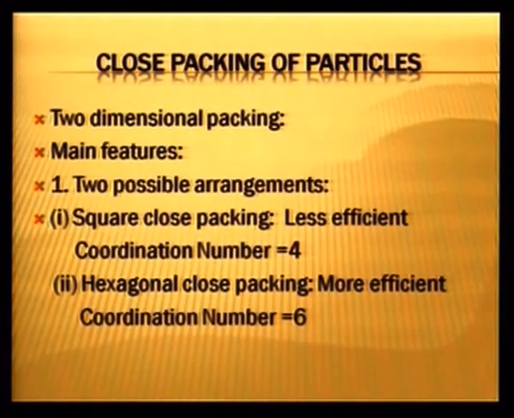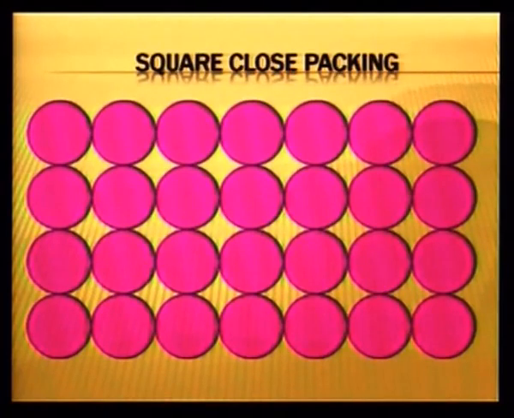Now, in square close packing, the efficiency is low and the coordination number is 4. You can see that each particle in the entire arrangement is surrounded by 4. You can just watch, this arrow is moving. The central particle is touching one particle on the top, the other one on the left, the third one on the right, and the fourth one below this. So, it is touching 4 particles, therefore, coordination number here is 4.